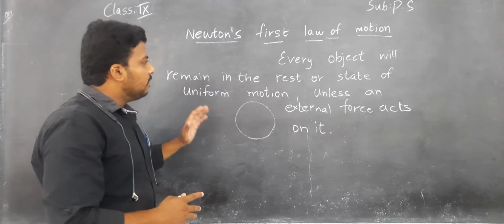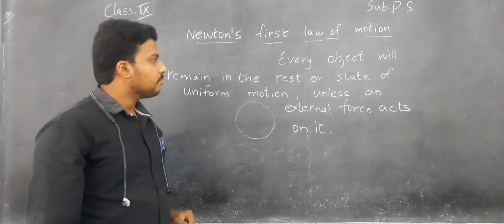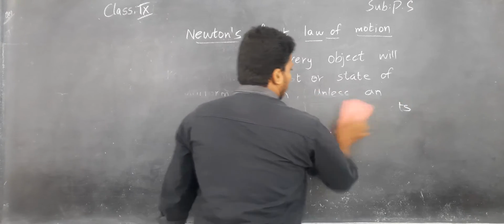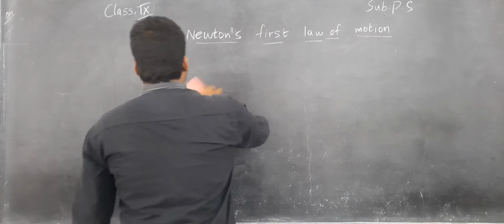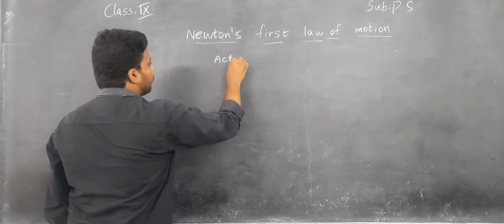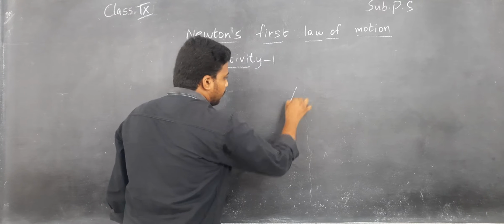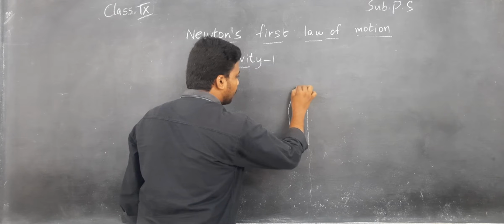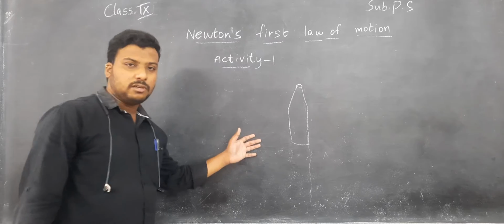Understand, children? Right now we will discuss some activities regarding Newton's first law of motion. The first activity is observing the motion of a pen cap kept on a paper strip. That is Activity 1, children.